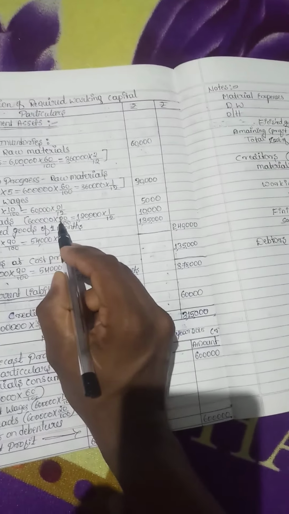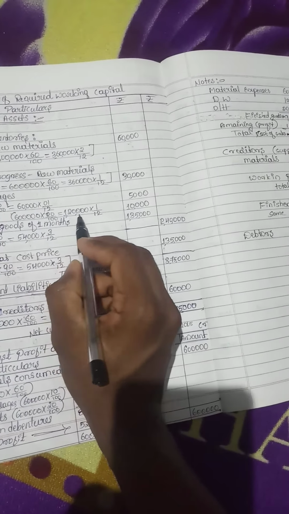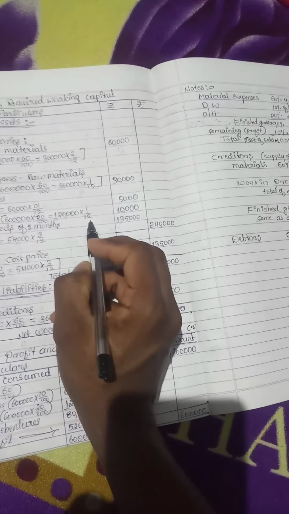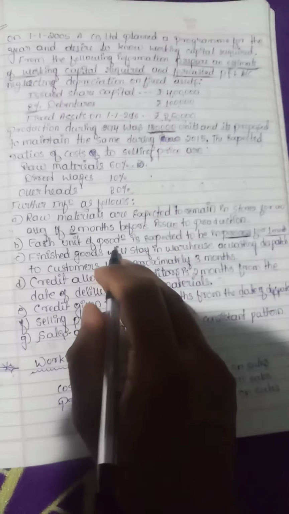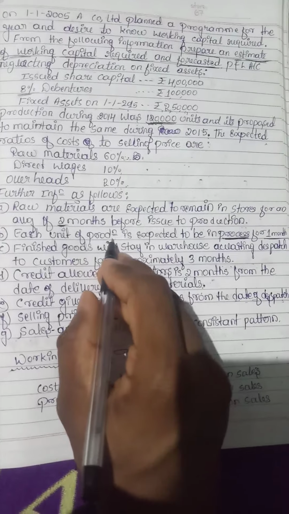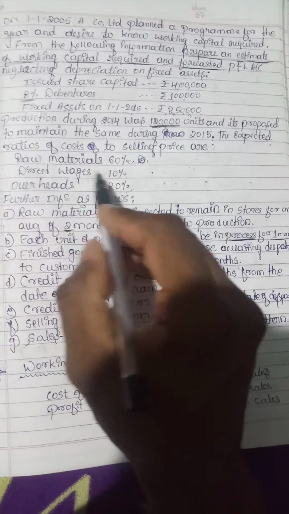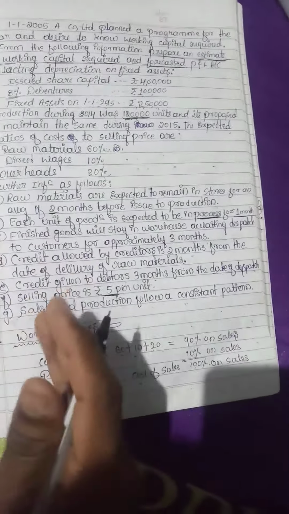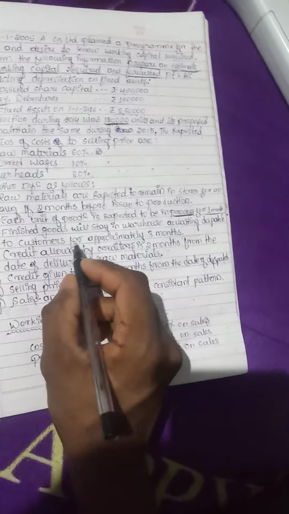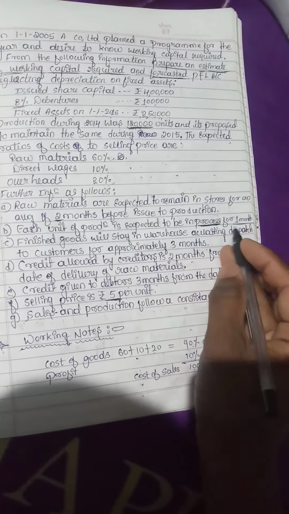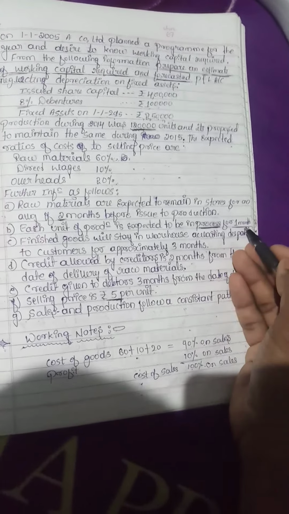Next, overheads: 6 lakh into 20 divided by 100 is equal to 1,20,000 into 1 by 12. Why are we considering 1 month? This is each production unit. All the production is expected to remain for how many months? 1 month.